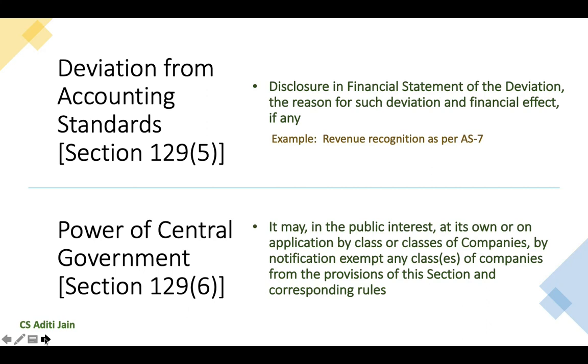Now subsection 6 provides for certain special powers to the central government with respect to the preparation of financial statements. It provides that the central government may, in the public interest, exempt certain class or classes of companies from the provisions of this section and the corresponding rules that we have studied so far. This it may do on its own or on an application by class or classes of companies. So this is a special power given to the central government to exempt any further class of companies in addition to the ones which have already been exempted.